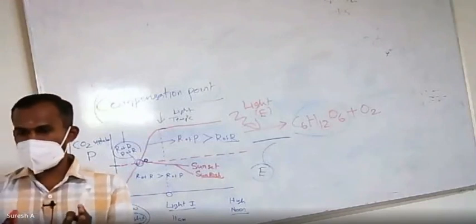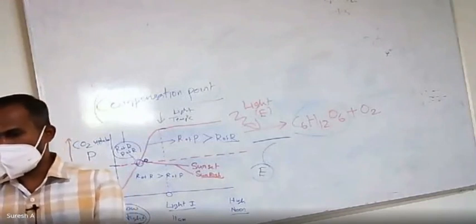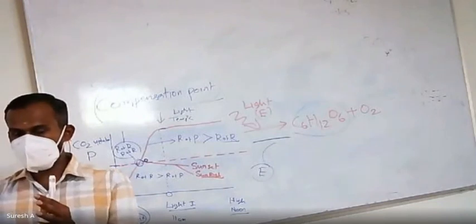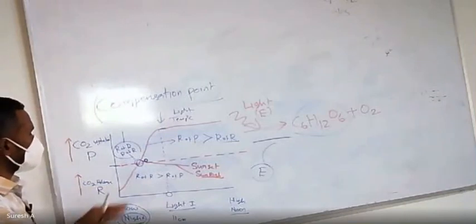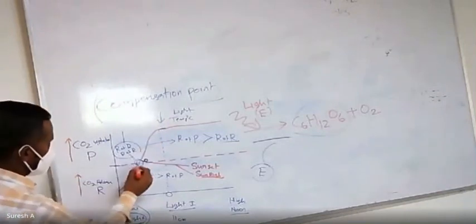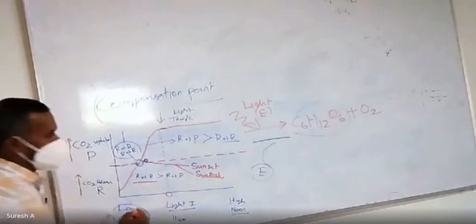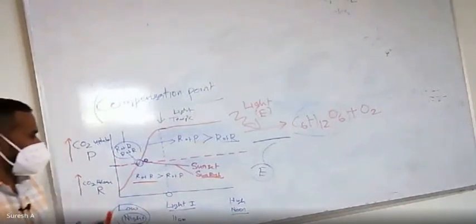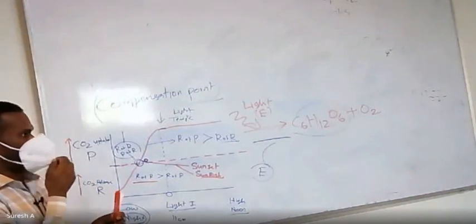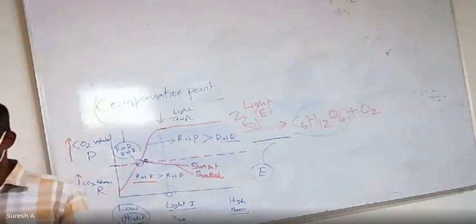There is no gain and there is no loss. So it has to overcome the respiration, then only the fruit will come. Remember that. Today's class is all about the compensation point. If you have any question, you can ask me.